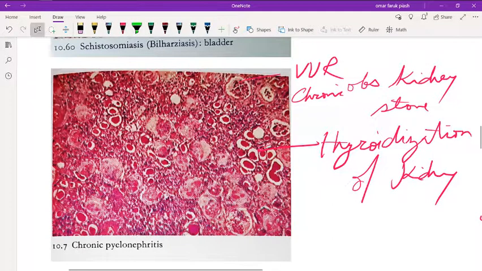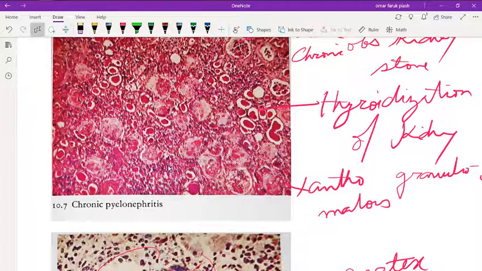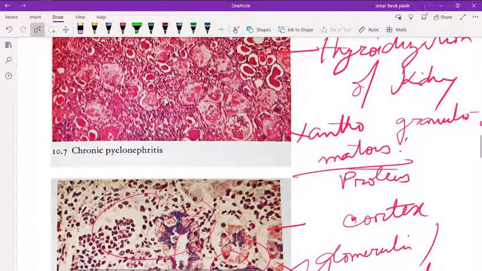Another thing you have to remember, in chronic pyelonephritis there may be granulomatous pyelonephritis, xanthogranulomatous pyelonephritis. This is a rare infection usually caused by Proteus, and it is a grossly orange nodule that can mimic a tumor nodule. So if you think this is a tumor, you have to exclude xanthogranulomatous pyelonephritis.